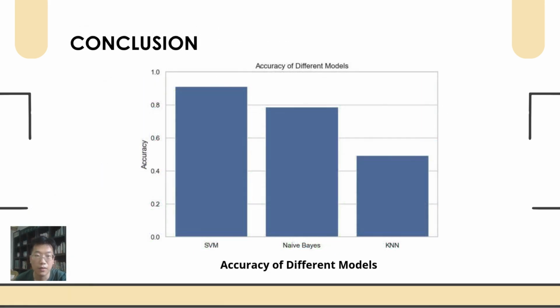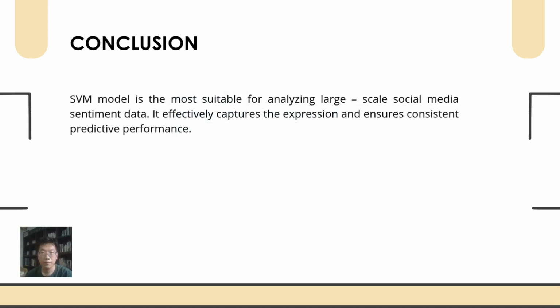Hello, Professor. Our conclusion is that we tested three models: first SVM, second naive Bayes, and third the KNN model. But the best is SVM. For sentiment analysis, the SVM model is the most suitable for large-scale social media data.